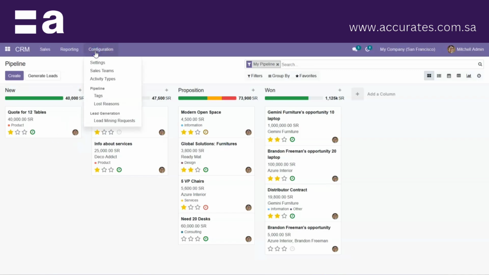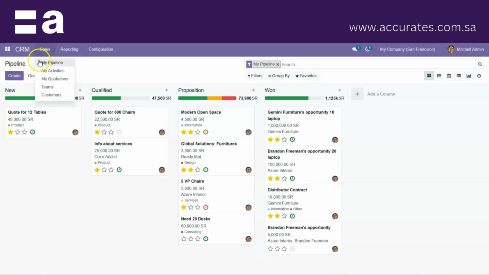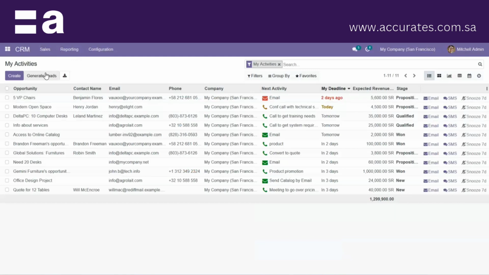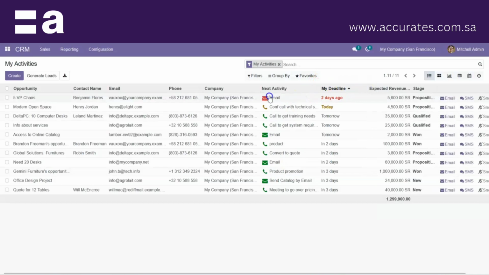And we have My Activities over here. This is my pipeline, and these are my activities. These are the opportunities that we can view activity-wise, with the deadline of the activity and the next activity.